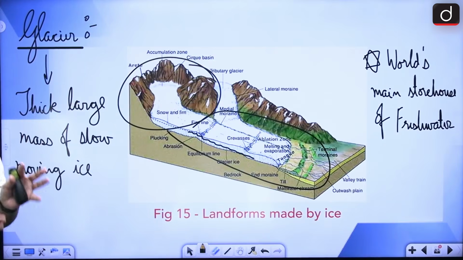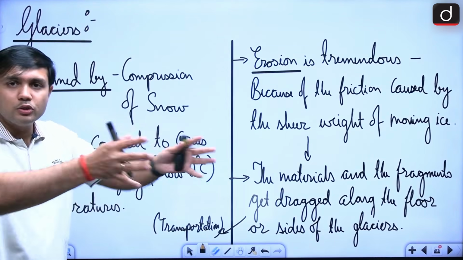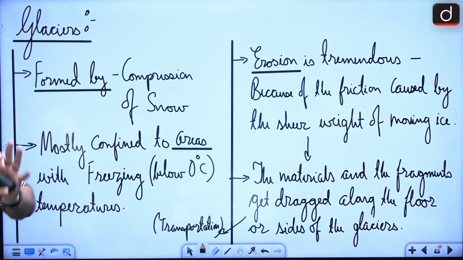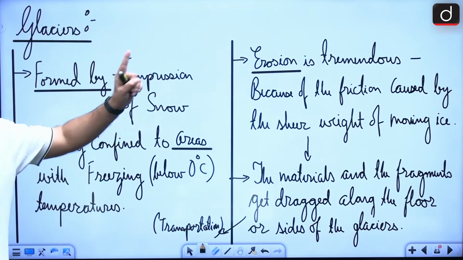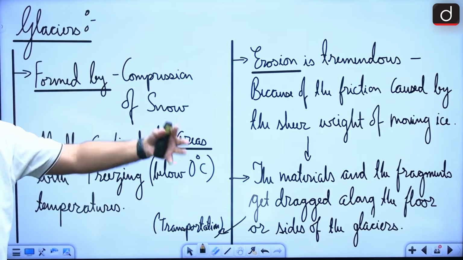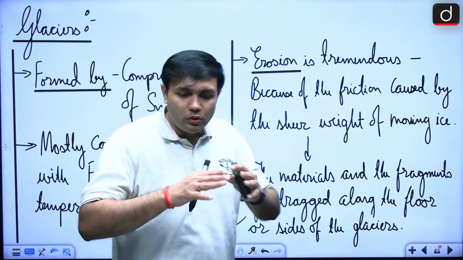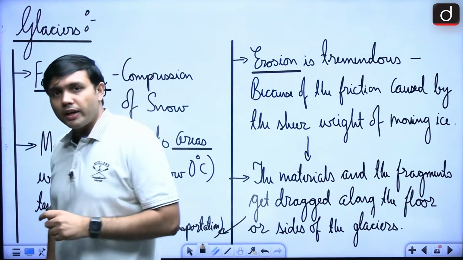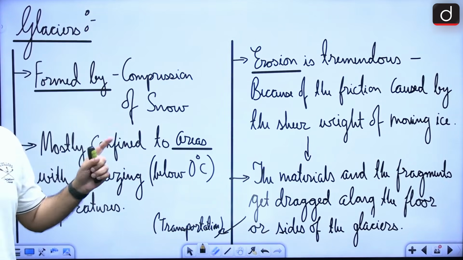Now, this is a very important aspect that you must remember: whenever you are looking at glaciers, they are mostly in, of course, colder regions, but the next important thing is that these are moving masses of ice. So they are not still, they are moving masses of ice. As they are moving about, they are causing friction, and because of this friction, different kinds of landforms are being created, right?